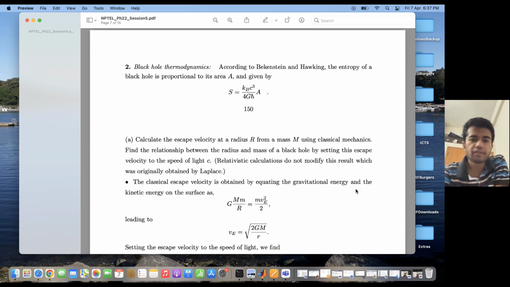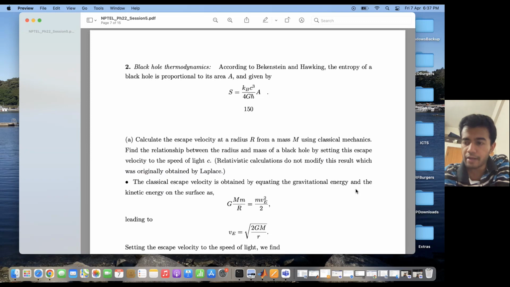First question is calculate the escape velocity at a radius r from a mass M using classical mechanics. Using this, find the relationship between the radius and the mass of a black hole by setting this escape velocity to the speed of light. Why? Because escape velocity is the minimum velocity that is required to escape out of a central potential, right? Escape from a central force. Earth has an escape velocity, Jupiter has an escape velocity, Sun, and different objects have different escape velocities. In general, different central forces can have different escape velocities.